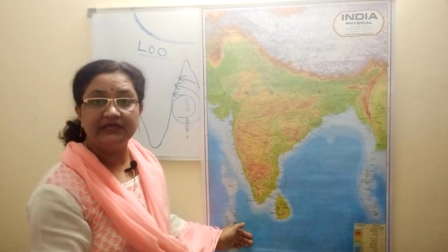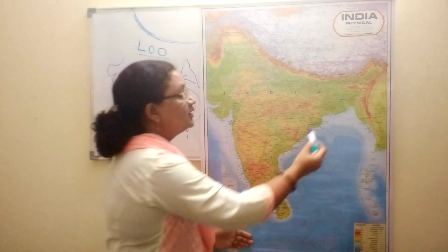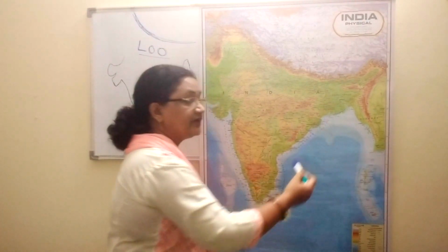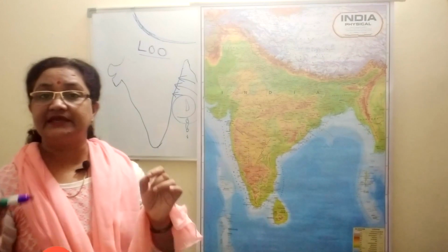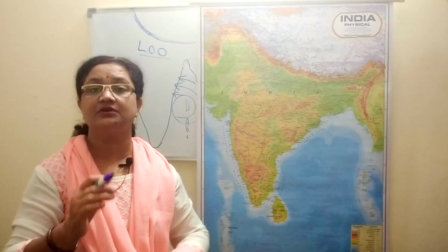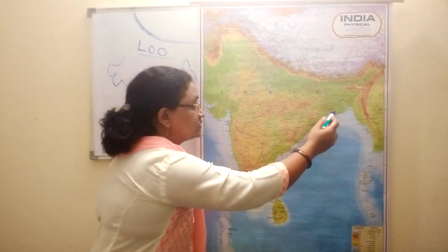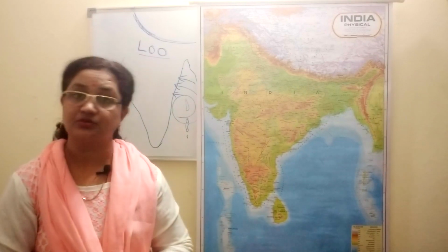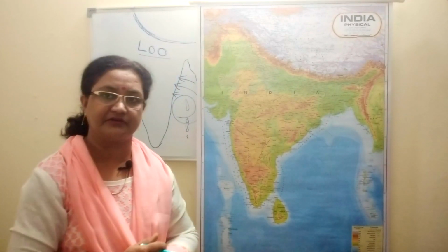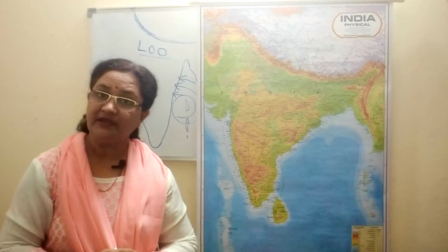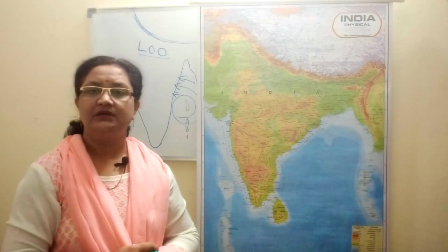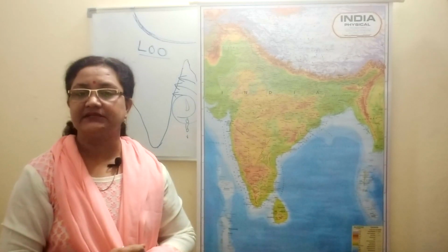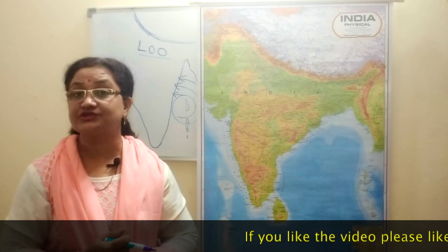They always strike the eastern coastal part of India, and so they cause a lot of destruction over the states lying on the eastern coast of India, especially the northern Sarkar region. West Bengal, Orissa, Andhra, these are the states which get badly affected by these cyclonic storms.